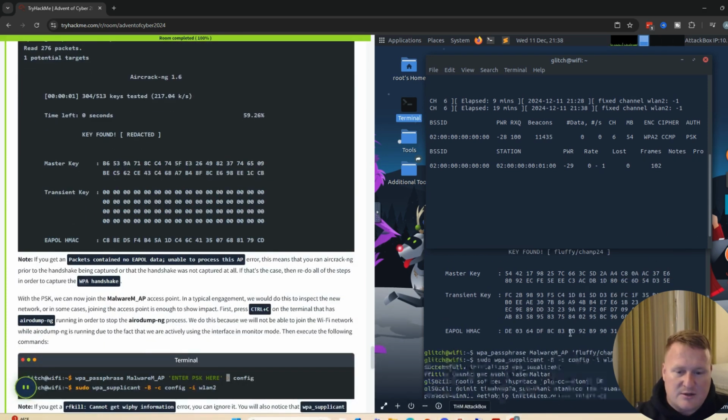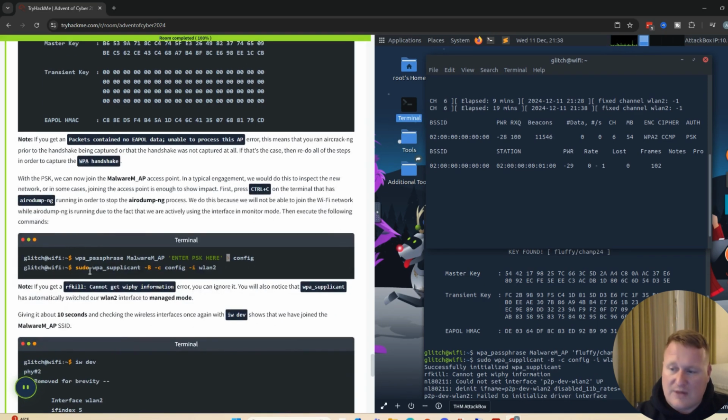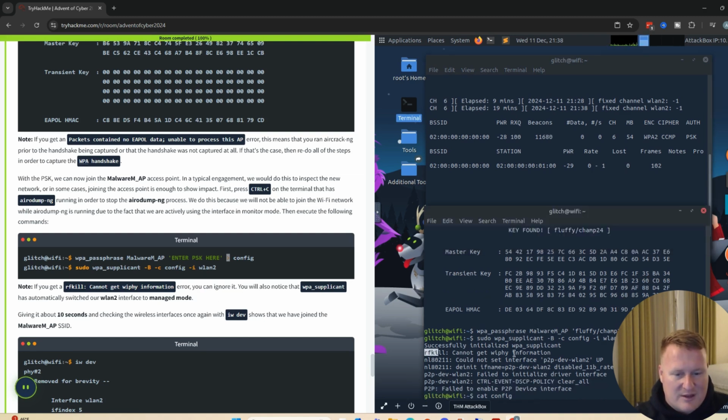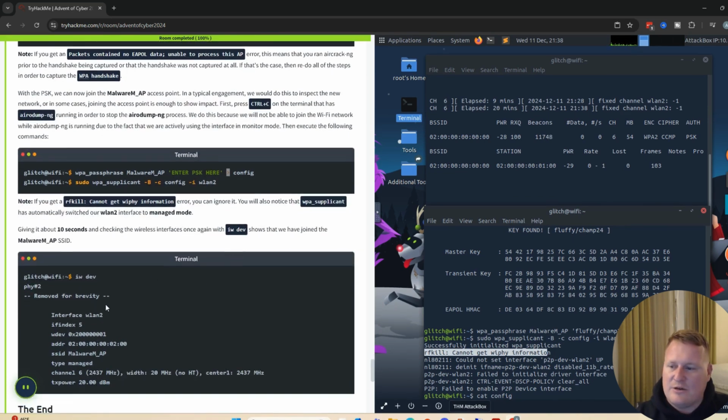Now, once that's done, you're simply going to go down here into your WPA passphrase malware and copy this. Your enter PSK here is literally going to be fluffy/champ24. You'll then run the sudo wpa_supplicant command, and you might see an error, RF kill, cannot get Wi-Fi information. We can ignore it. Luckily, TryHackMe told us that, because I immediately got that error and I'm like, okay, did I do this wrong? You didn't. It says to give it about 10 seconds, and then you should be able to do our